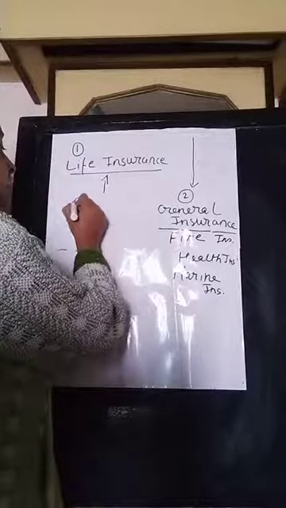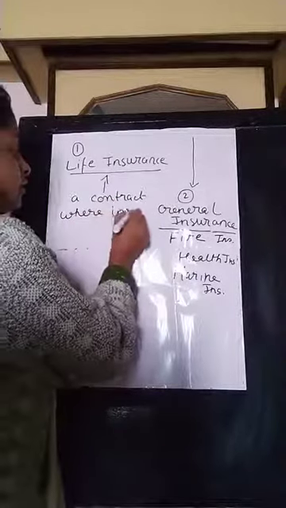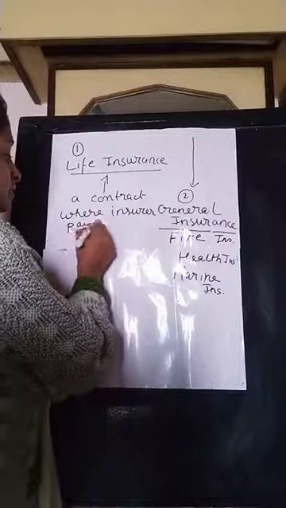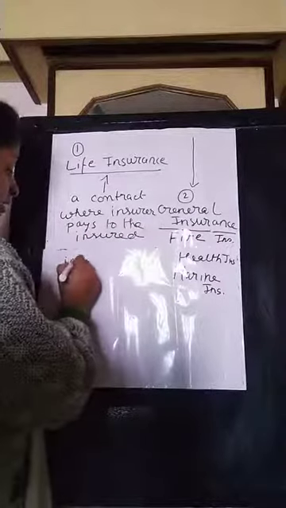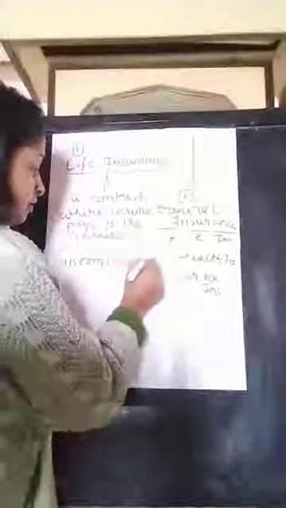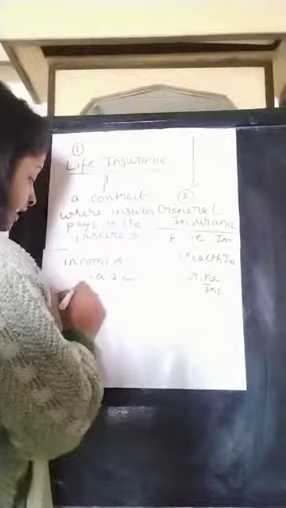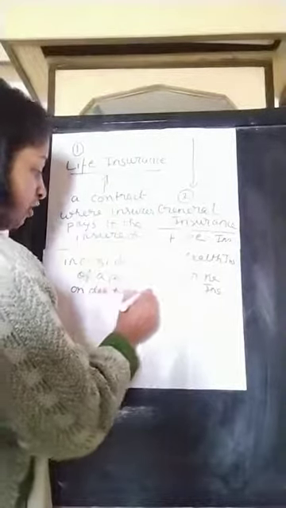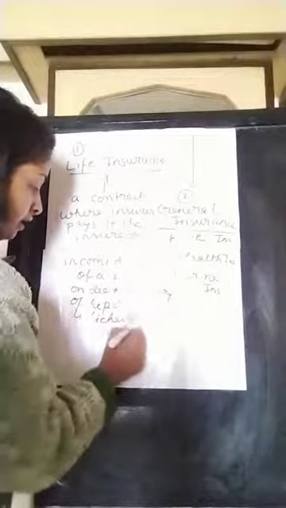So it is a contract where the insurer pays to the insured, in consideration of a premium, on the death or expiry of the period for which the insurance was done, whichever is earlier.